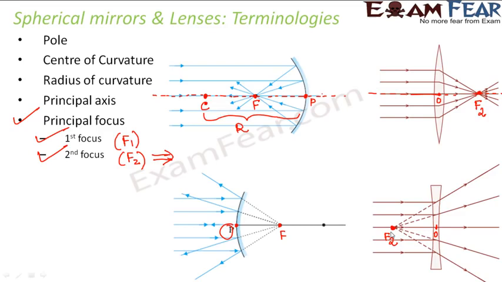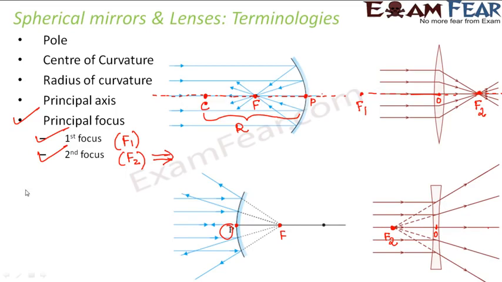Now, how do we define first principal focus? It is just the opposite. First principal focus is considered to be that point from where, if the rays originate and fall on the lens, after refraction the rays go parallel to the principal axis. So basically, if we assume a point on this side from where the rays originate and they fall on this lens, that point will be the first principal focus. The first principal focus lies on the left hand side of a convex lens and it lies on the right hand side of a concave lens. So that's about the principal focus.